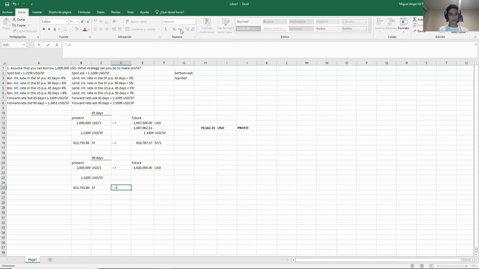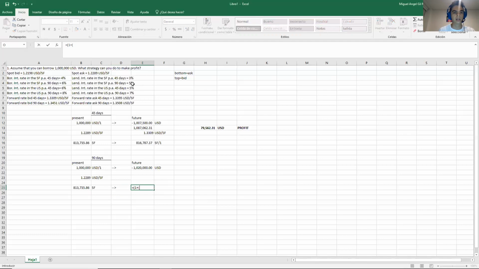Now I need to invest my Swiss francs in Switzerland. So I will have to do the future value formula. So 1 plus the relevant interest rate. Now I am lending, I am investing, I'm not borrowing anymore. So it will be one of these four. And it's going to be one of the Swiss rates. So one of these two, and finally 90 days.